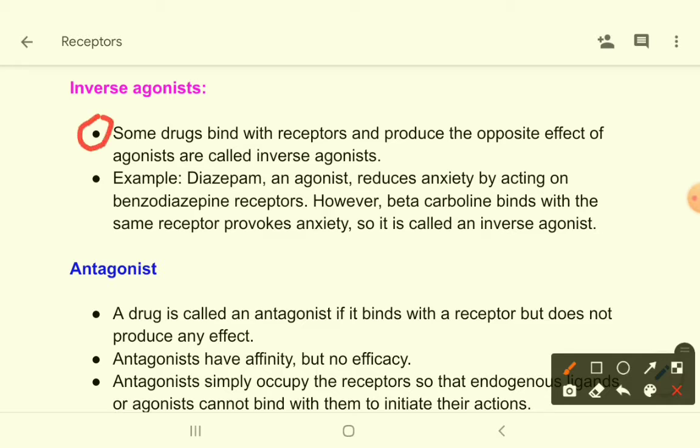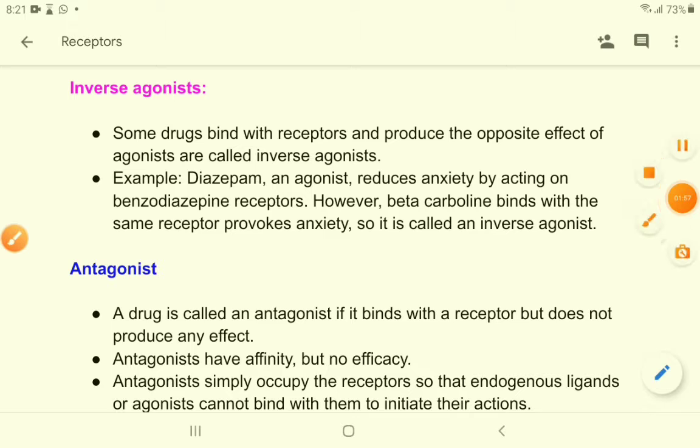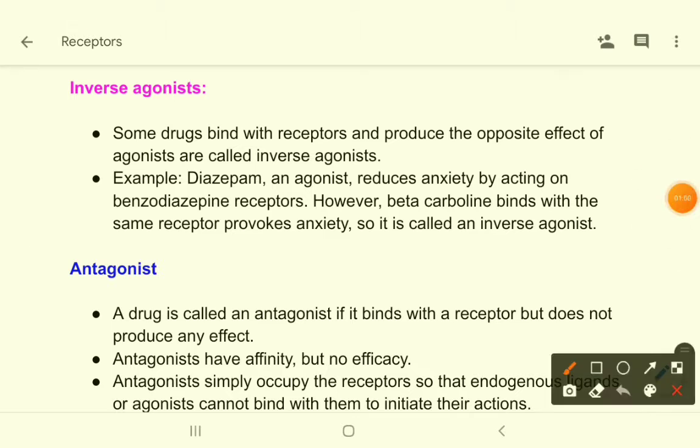For example, diazepam is an agonist which reduces anxiety by acting on benzodiazepine receptors. So diazepam acts on benzodiazepine receptors. So this is a full agonist at benzodiazepine receptors. What does it cause? It causes reduction of anxiety.